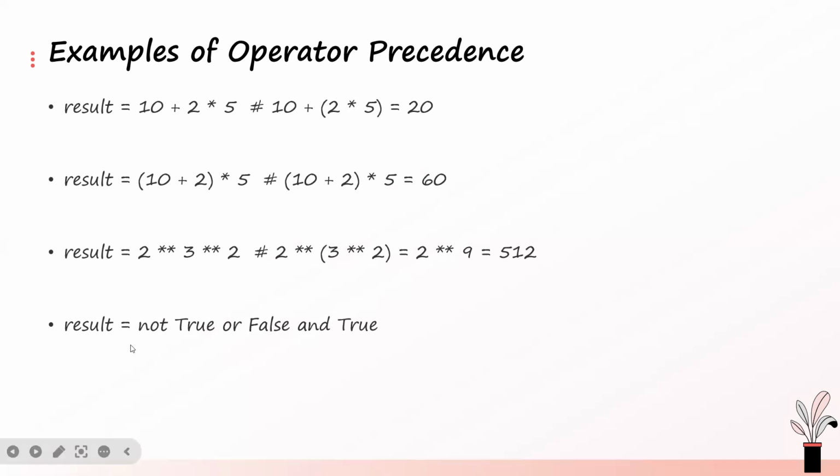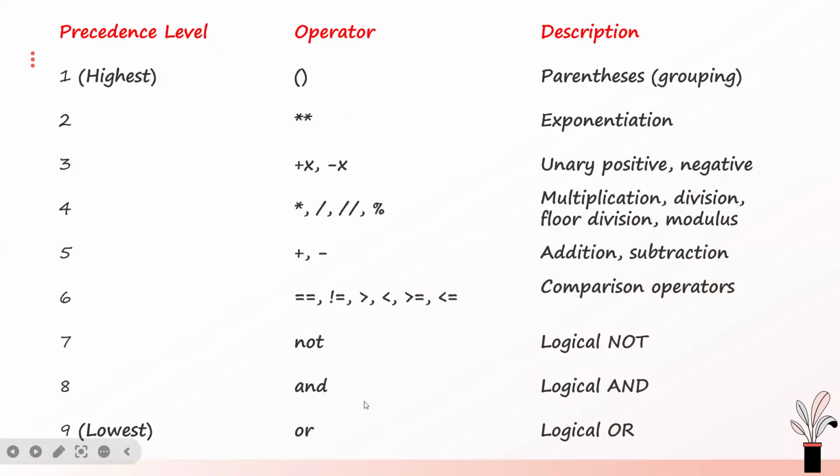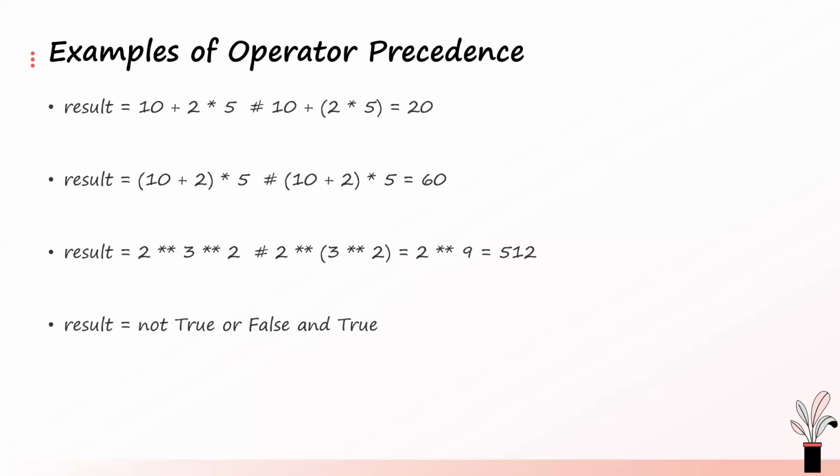Now, if you look at this expression, not true or false and true, and we go back to the table, you will see that not has a higher precedence than and and or. That means not will be evaluated first. Not is an operator that negates. So not true will give us false, and not false will give us true. So not true gives false, that is the evaluation of the first part. Then we have false or false and true.